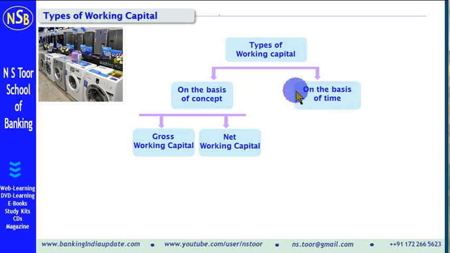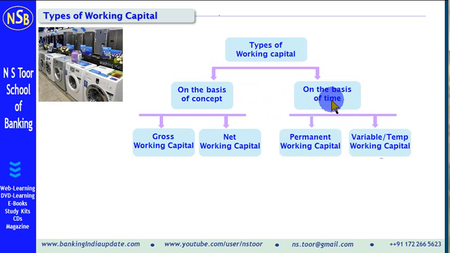Now, classification on the basis of time. Classification on the basis of time is permanent working capital and variable or temporary working capital. Let us see this picture carefully. In a consumer durable shop, the retailer keeps two types of stocks, one for display and the other for sale. Those meant for sale are normally not visible here.